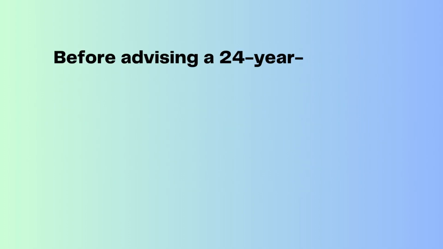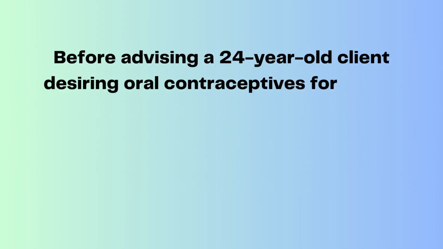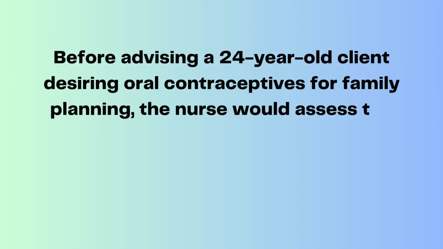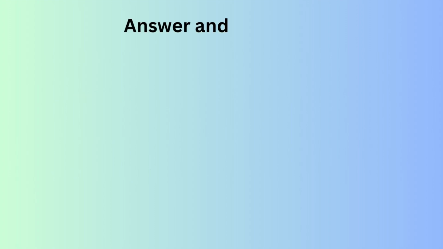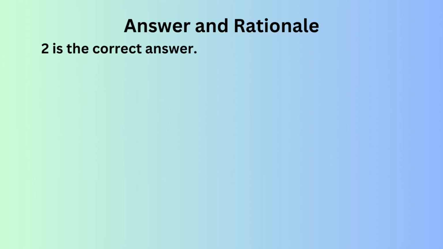Before advising a 24-year-old client desiring oral contraceptives for family planning, the nurse would assess the client for signs and symptoms of which of the following: 1. Anemia. 2. Hypertension. 3. Dysmenorrhea. 4. Acne vulgaris. Answer and rationale. 2 is the correct answer.